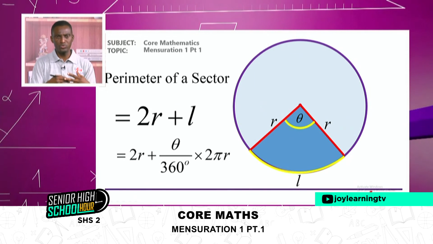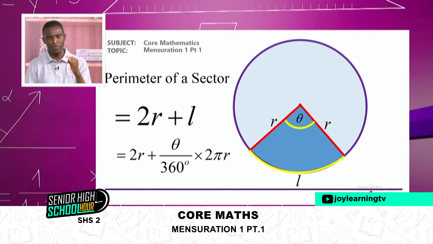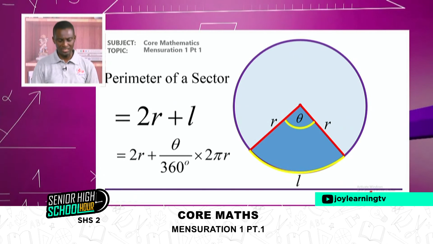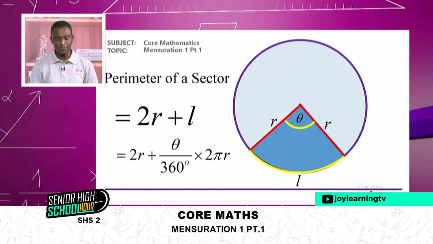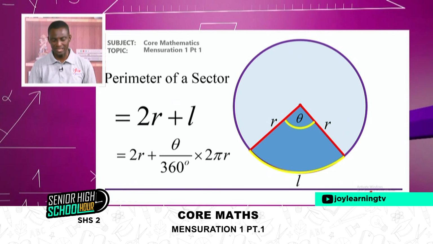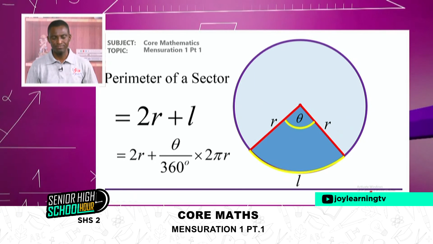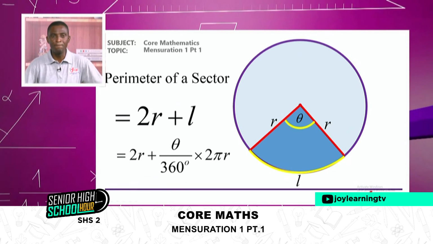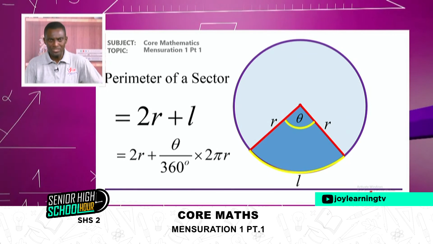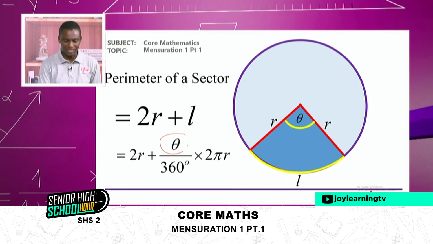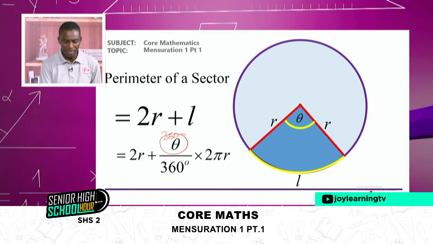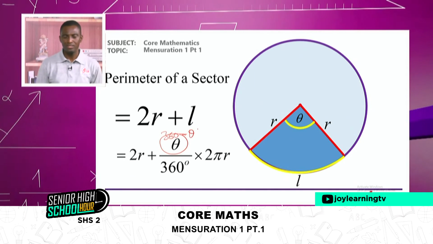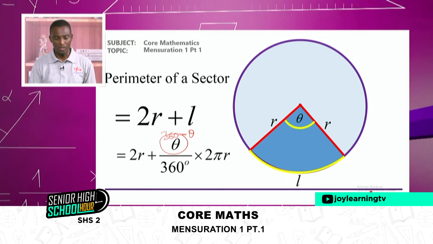So when you put all this together, we can say 2r plus theta over 360 times 2 pi r. And that defines the total perimeter of a sector. And again, if the sector we are looking at is the major sector, it's very simple. We just have to change this theta and make it 360 minus theta so that we will know the bigger angle.